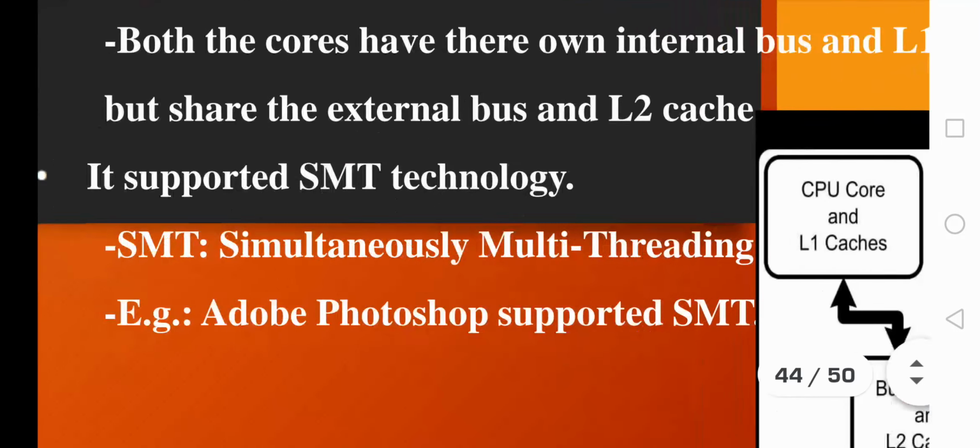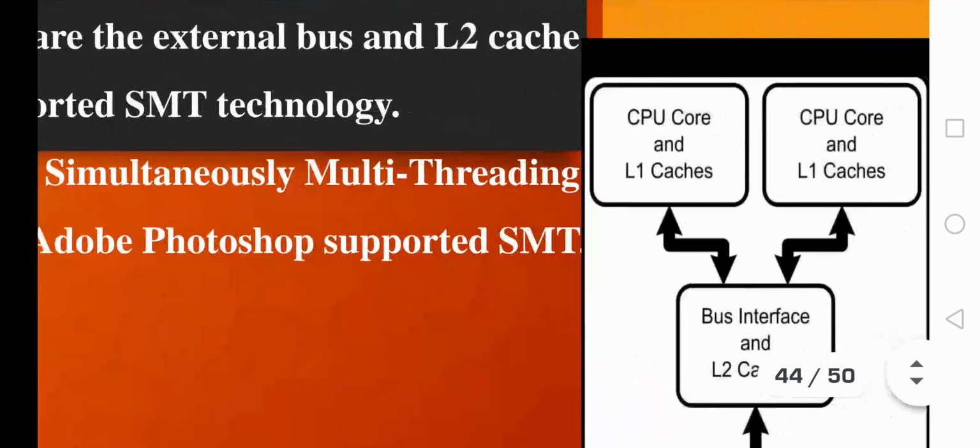And not only that, they share the same external bus and L2 cache. So L1 cache and internal buses are their own. Each of the two cores has its own L1 cache and internal bus, but they share a common external bus and also the L2 cache. The L2 cache is common to both of these cores.